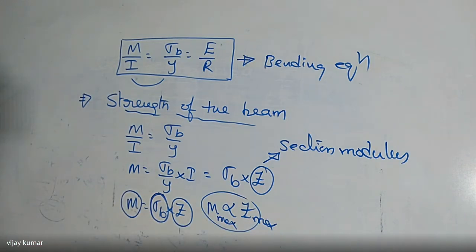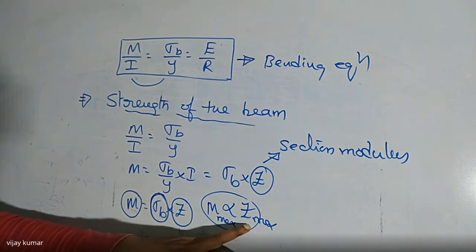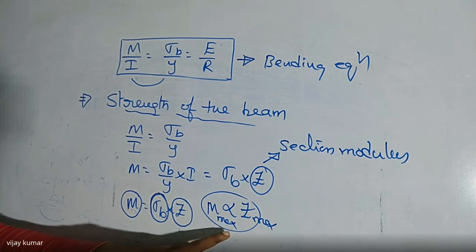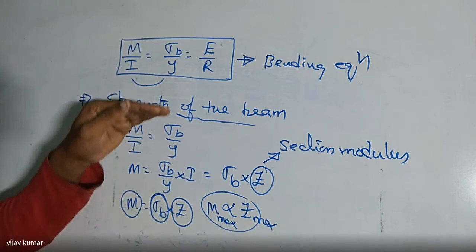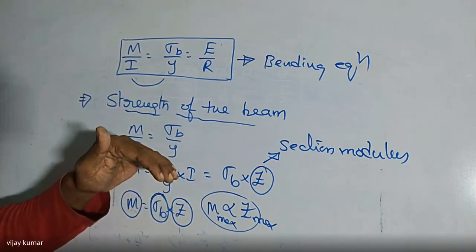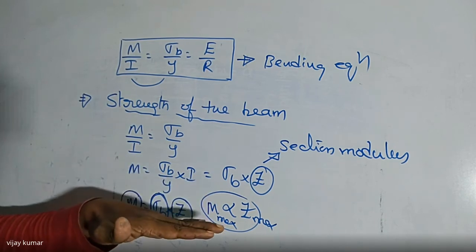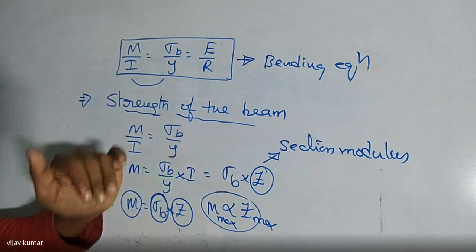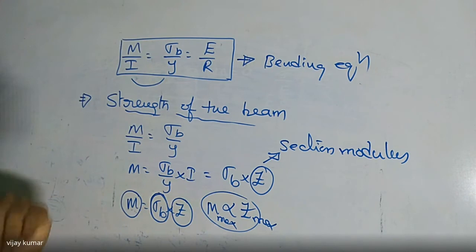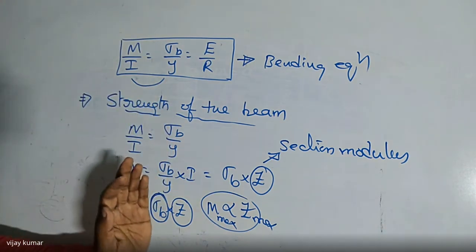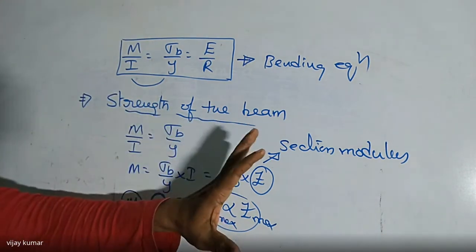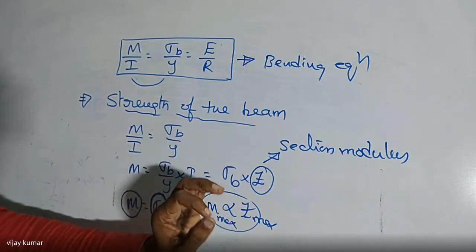When the beam is subjected to any bending force, here I'm going to give one more point. When the beam is subject to a bending load, the transverse load by area, we are getting the bending stress. So here I'm saying the bending stress at a point is directly proportional to its distance from the neutral axis.